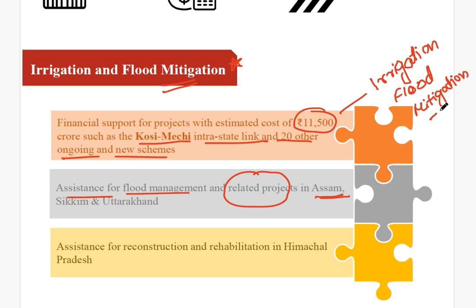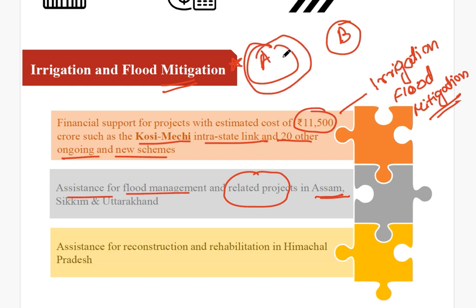Suppose this state A has excess water which is bringing floods here. So what is the government trying to do? Suppose this is the Kosi river, you know about the Kosi river, right? The Kosi river is causing floods. So this excess water from the Kosi river will be transferred from A to B, suppose. Then what will happen?